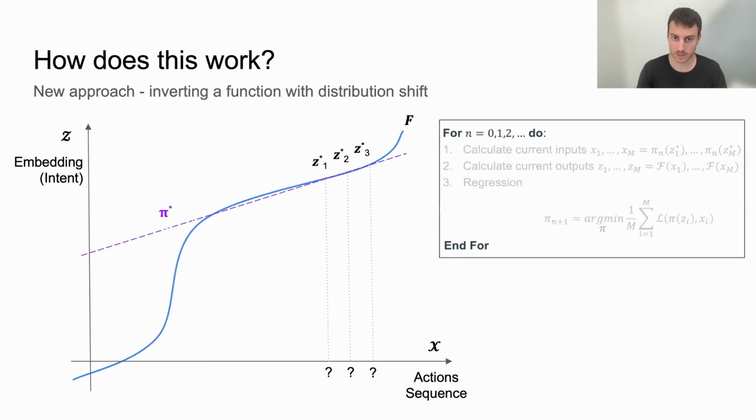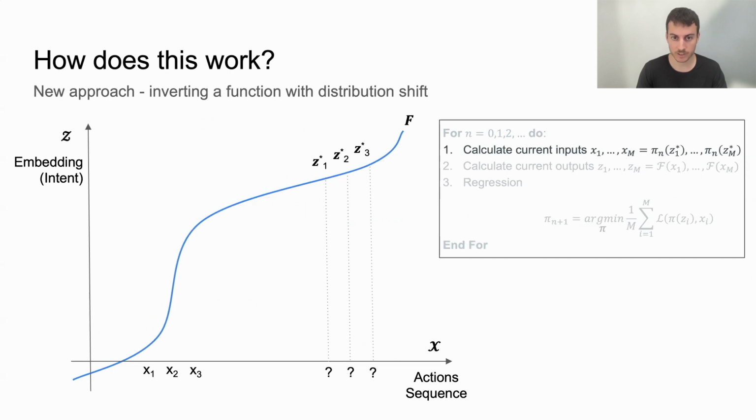Here is a model to understand this phenomenon. We want to invert a function at the array of the desired outputs, z1 star to z3 star, but we don't know the corresponding inputs. We only have inputs from a random initial policy, say x1 to x3 shown here.